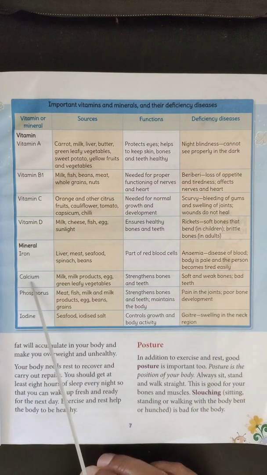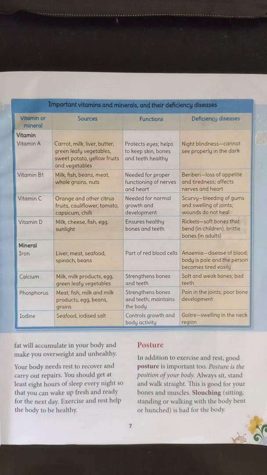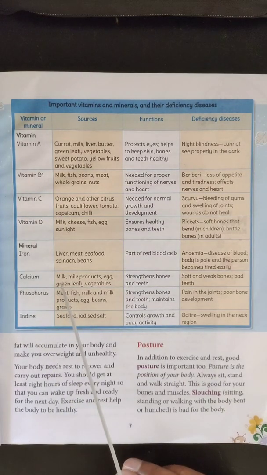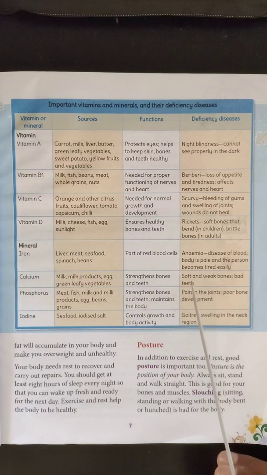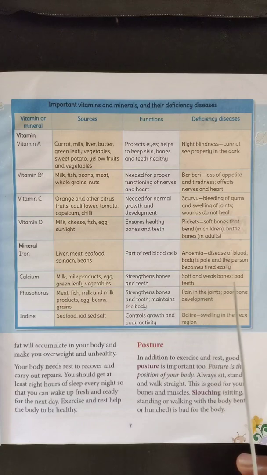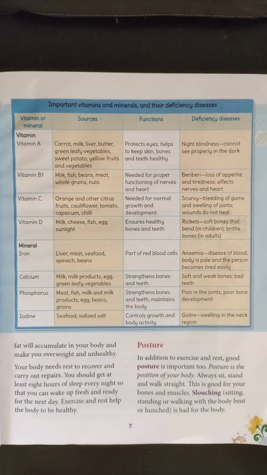So next is calcium. Calcium is found in these food items: milk products, egg, green leafy vegetables. It strengthens bones and teeth. Calcium is very important for the growth of bone and teeth. Due to lack of calcium, the bones will become soft and weak. And the teeth will also become what is called bad teeth. Bad teeth in the sense, teeth decay may occur very easily in them. Teeth decay mainly because of absence of calcium.